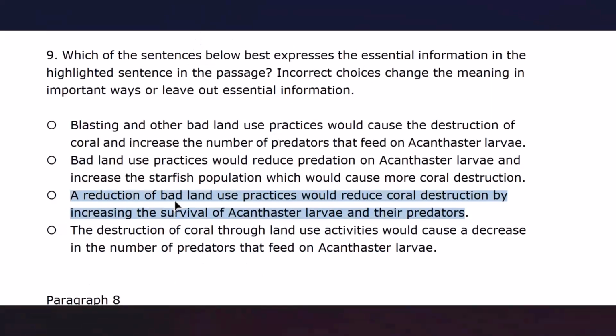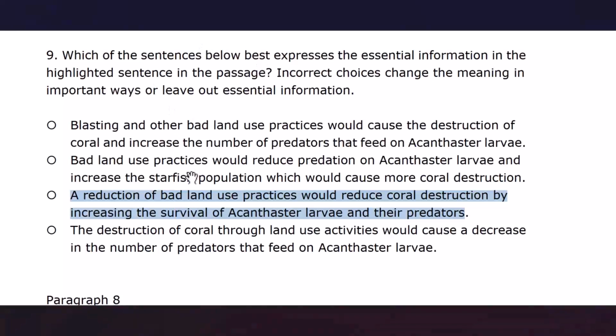We know that there is a relationship between bad land use practices and coral destruction. An increase in bad land use practices can lead to an increase in coral destruction. There is a direct link between them, and decreasing bad land use practices can lead to a decrease in coral destruction.